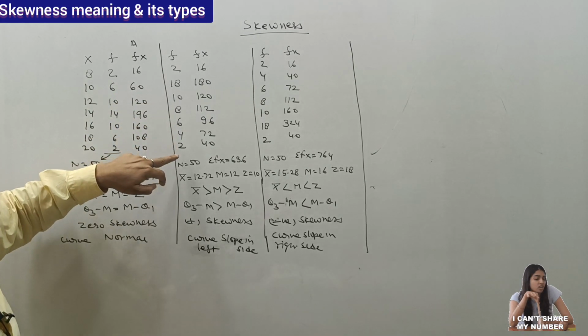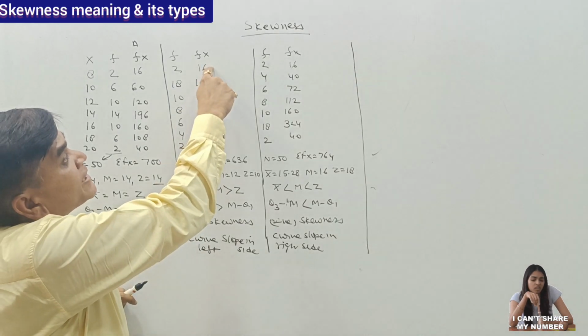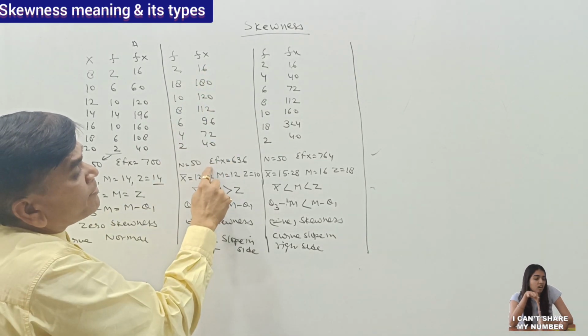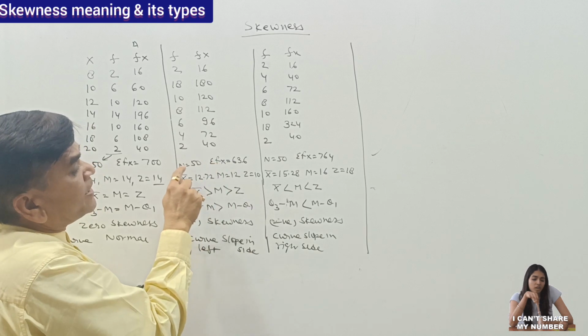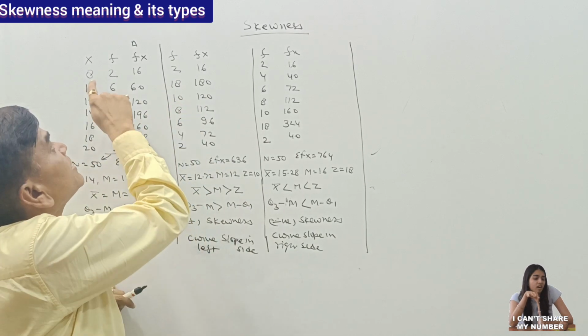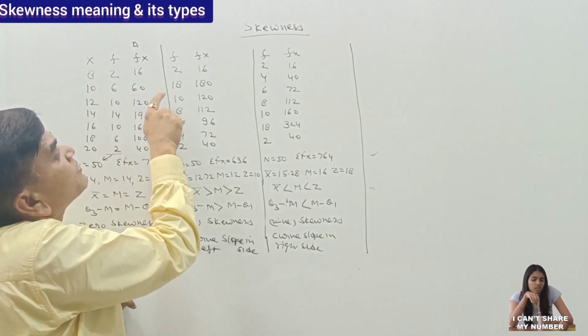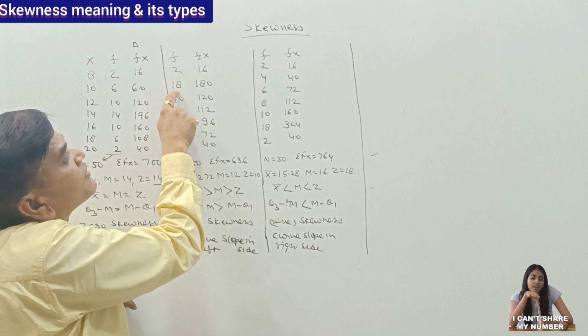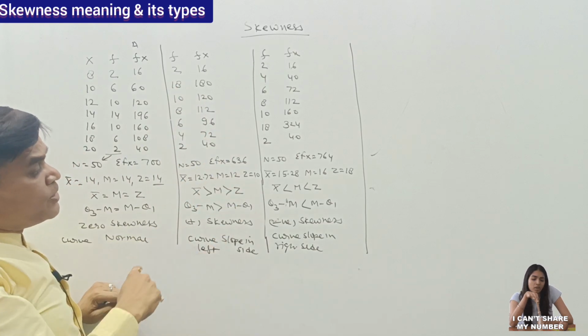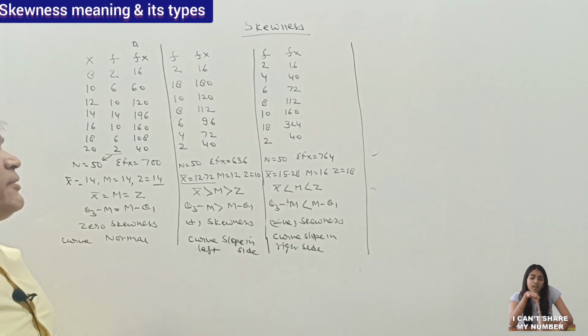So here if we calculate, sigma fx is 636 and n is also 15. The difference is that for the value 8 the frequency is 2, for 10 the frequency is 6, but for the value 10 here the frequency is 18. So if we calculate the value of x bar, that is 12.72.